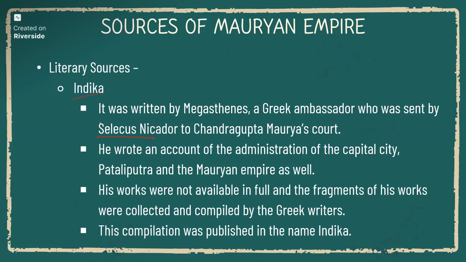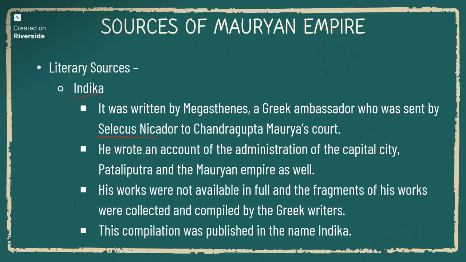He was ruling the Taxila region, and he sent a Greek ambassador to Chandragupta Maurya's court, and that person wrote about Mauryan Empire's complete administration, economic condition, and mostly about the society during the Mauryan Empire.